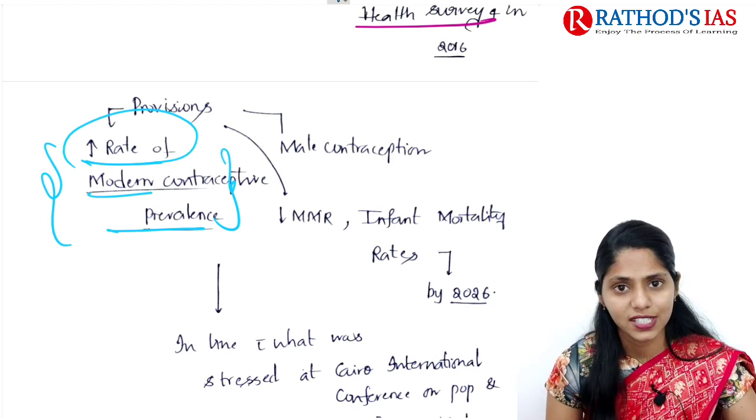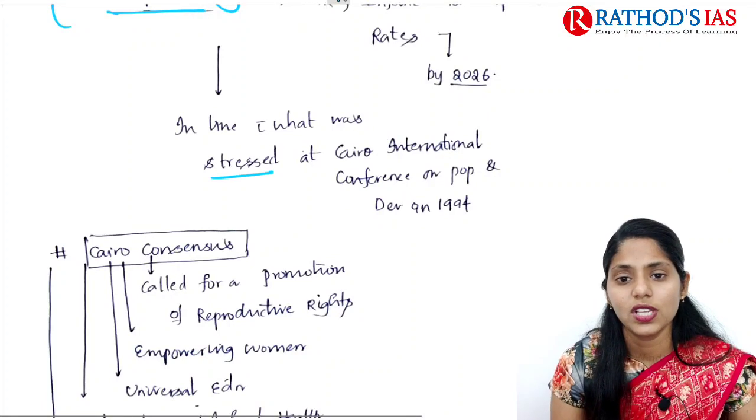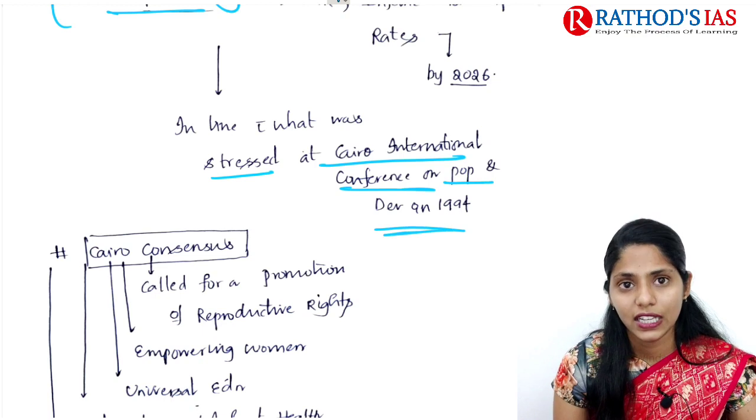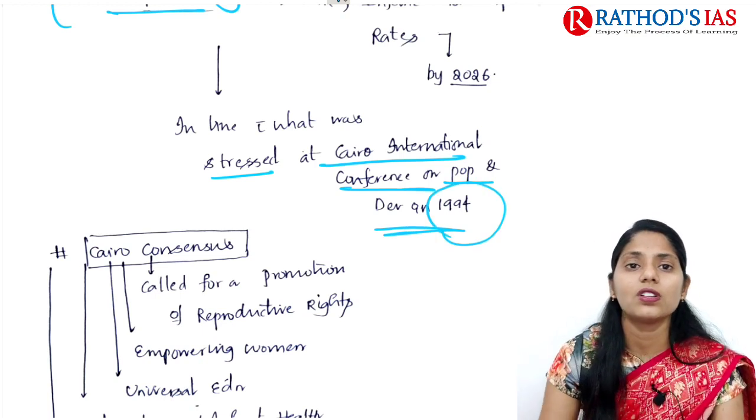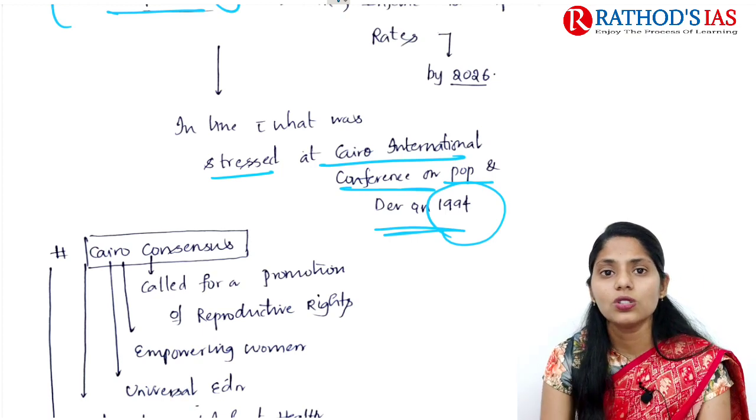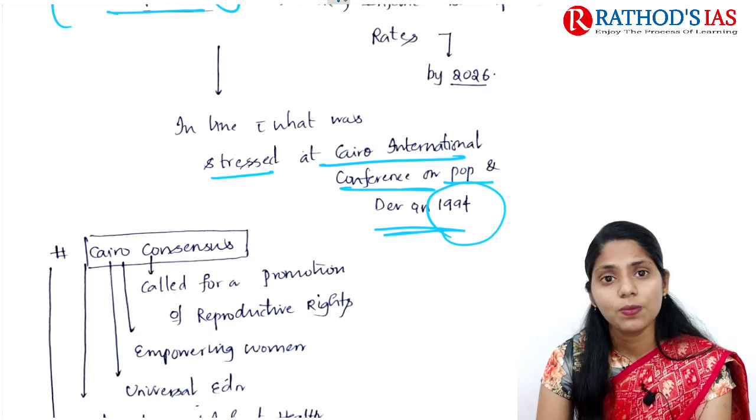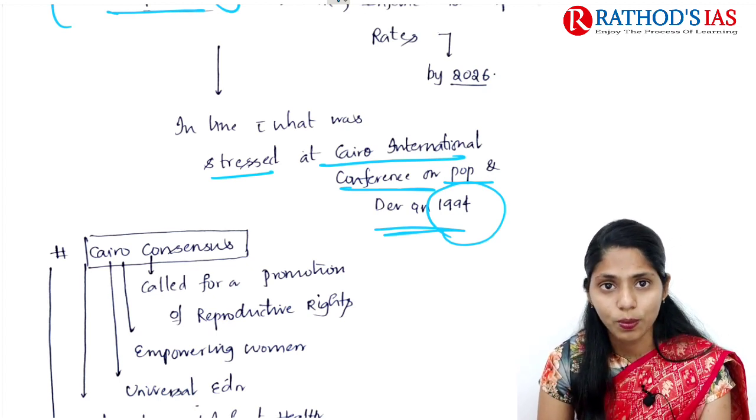In the day before yesterday's lecture we studied that, and it is also in line with what was stressed at the Cairo International Conference on Population and Development in 1994. Here UP's Chief Minister mainly says that this policy is in line with the Cairo International Conference on Population.